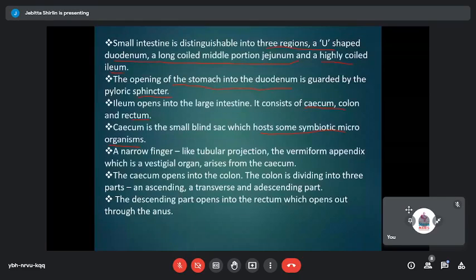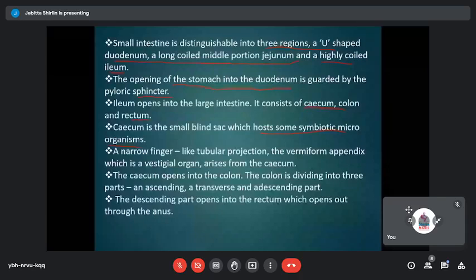And also on the large intestine, you have certain finger-like projections. These narrow finger-like projections are what is called the vermiform appendix, and this vermiform appendix is also a vestigial organ in the case of human beings. Vestigial organs are the organs which have lost their function in the due course of evolution.